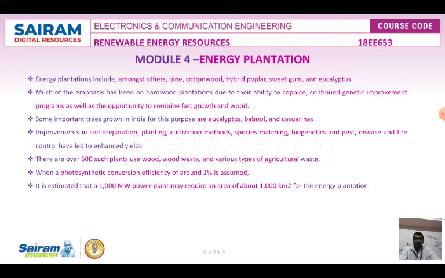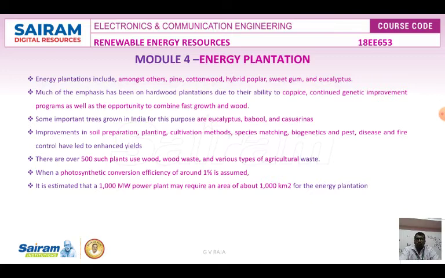Improvements in soil preparation, planting, cultivation methods, species matching, biogenetics, disease and fire control have led to the enhancement of yields. For the production of electrical power, this energy plantation approach is very good.